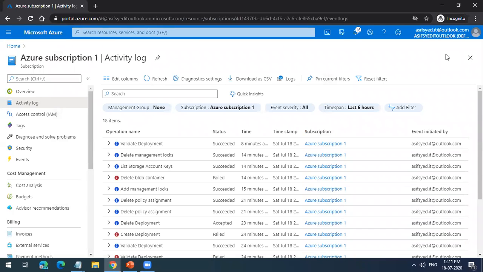Sorry, the logs. So you have three types of logs. One is the Azure AD log, the activity log at the subscription level, and the activity log at the resource level. Okay. Any questions still here?